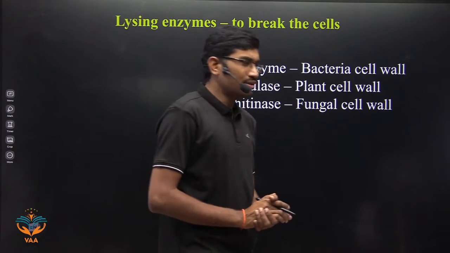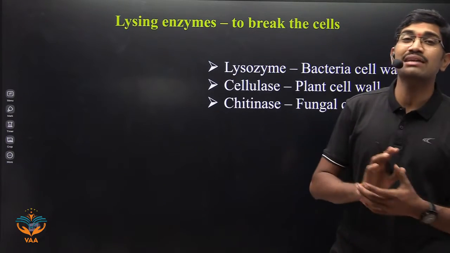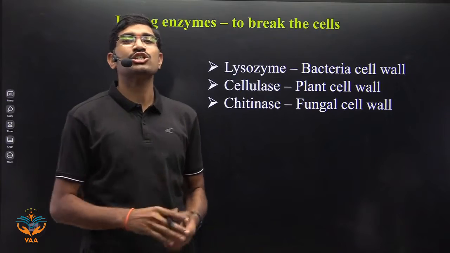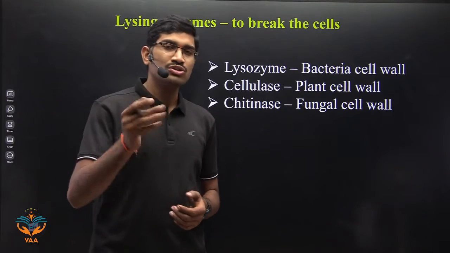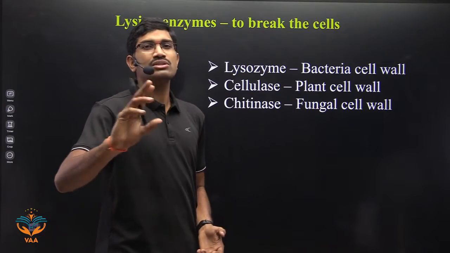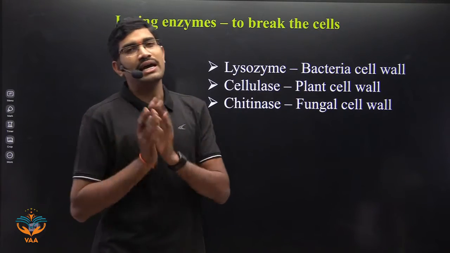Okay. Now immediately after this, you may get the doubt about the animal cells. Animal cells don't have a cell wall, so it is very easy to break the animal cells. Yes or no? So here you don't need to use any specific enzymes like this. Simply by using some chemicals, you can break the animal cells.